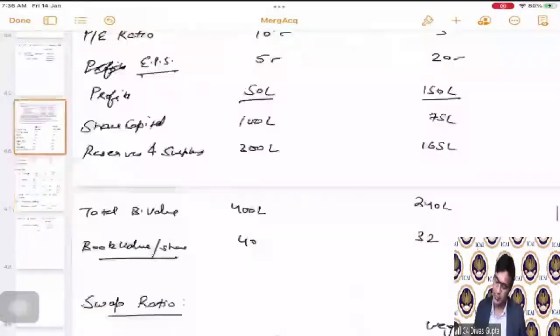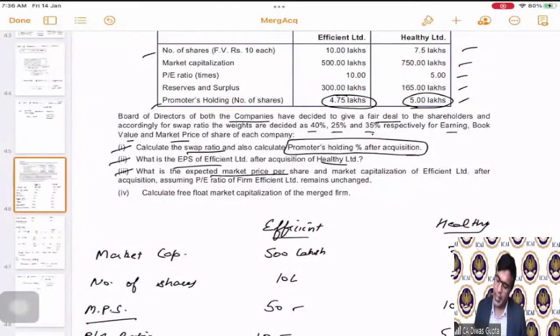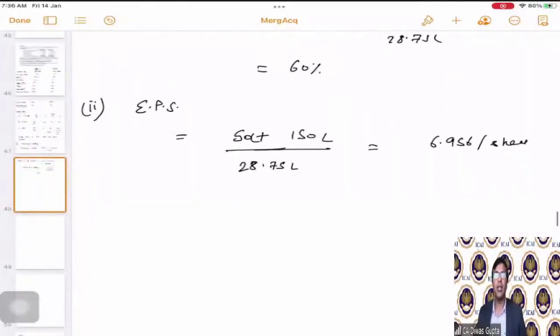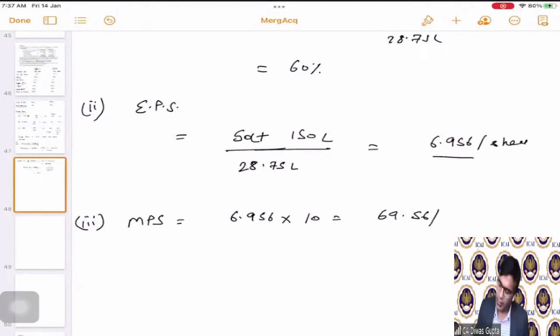This is the EPS. Then what is the expected market price per share and the market cap of Efficient Limited after acquisition, assuming PE ratio of the firm remains unchanged? So they are saying now apply the same PE ratio and calculate the market price per share and the market cap. MPS will be calculated as 6.956 multiplied by the PE ratio, because EPS we are going to use the new EPS, and question has already said to take the same PE ratio. So same PE ratio is 10. Which brings this as 69.56 per share. This is MPS.